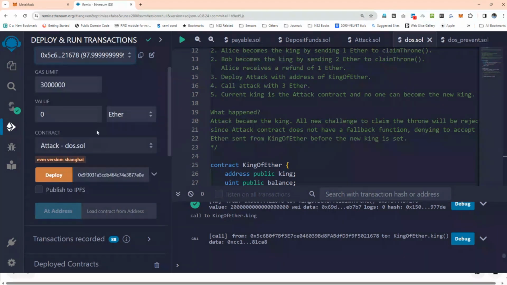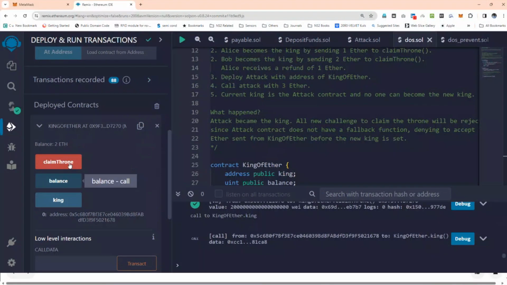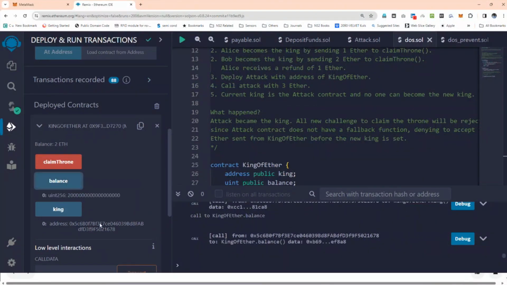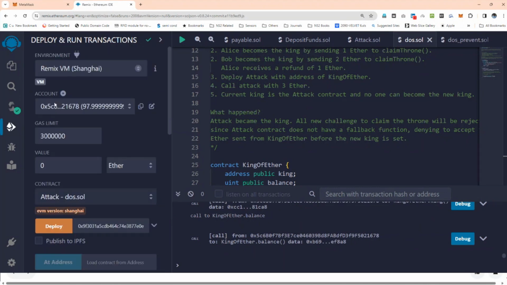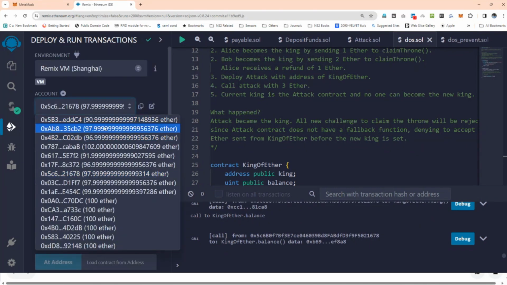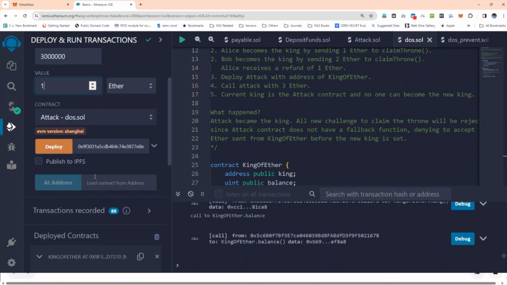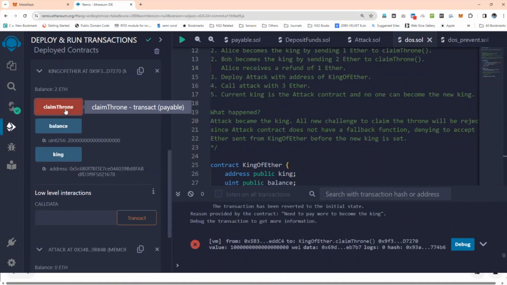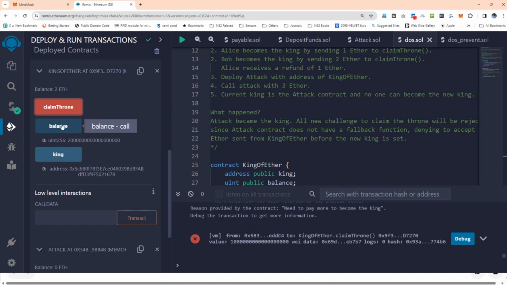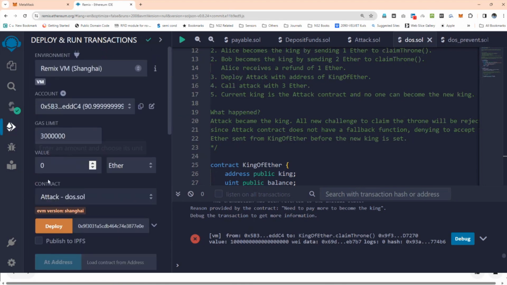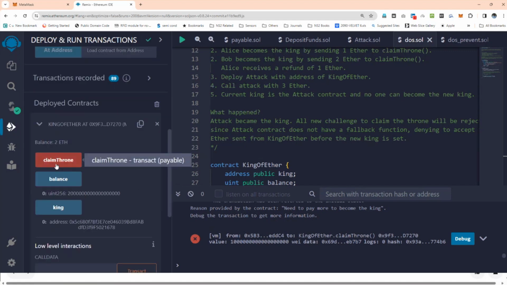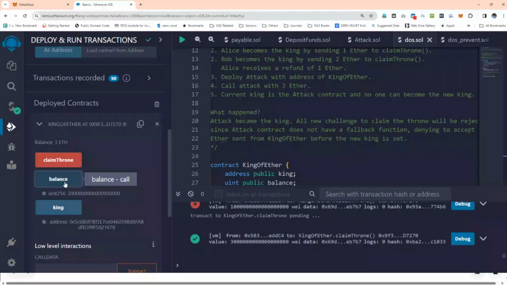Now I want to make some other person claim the throne. You can check the balance is 2 Ether because he sent 2. Now one more person is coming. The first one wanted to come with 1 Ether and claim the throne. He could not, because only more Ether will claim it. So now again he will come with 3 Ether, claiming the throne. Now 3 Ether, balance is 3.